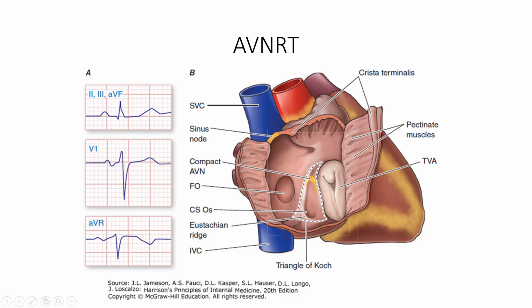Here we have a normal heart in a normal patient, and we can see in leads 2, 3, and AVF, we have upright P waves, QRS complex, and T waves. You can see in V1, we've got that slightly biphasic P wave, and then in AVR, in a normal patient shown here, we can see this inverted P wave, QRS complex, and T wave. If we look over here, this is an area that is going to produce the reception of the AV node as the impulse comes down from the sinoatrial node.